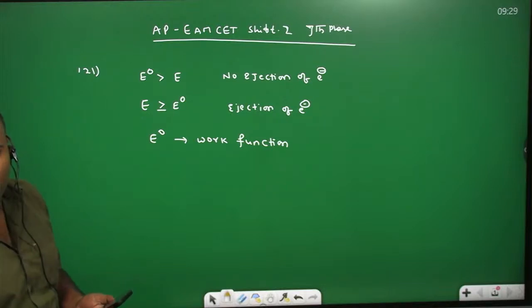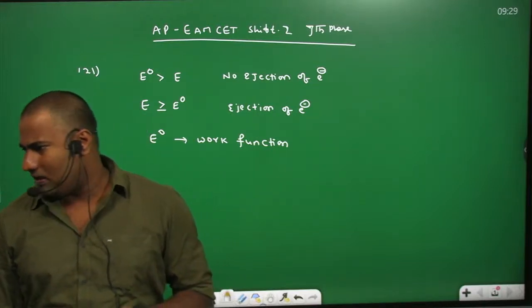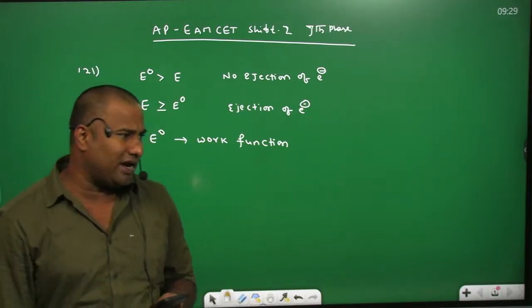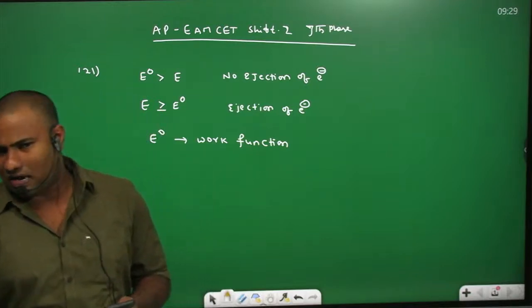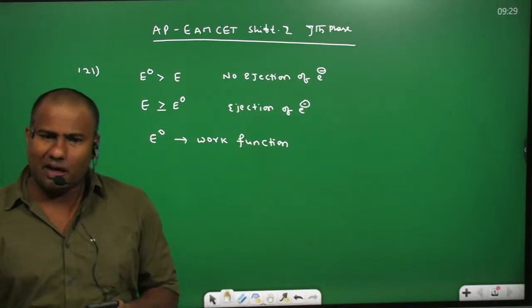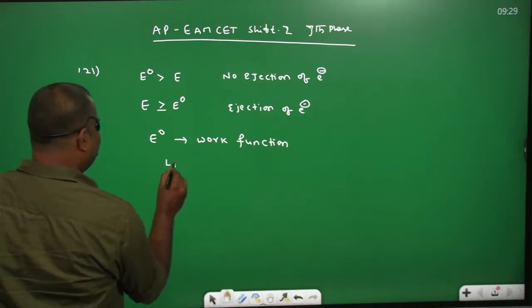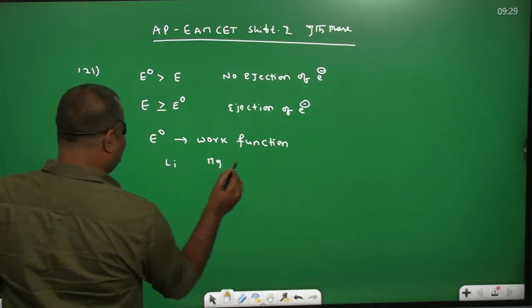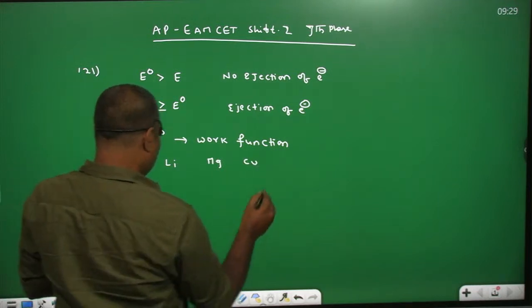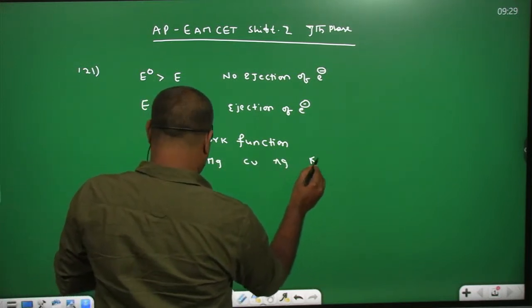So in the question we have the wavelength, and we are going to find the energy of the radiation. That energy of the radiation you need to find in electron volts. We have different metals: lithium, magnesium, copper, silver, potassium, and finally sodium.